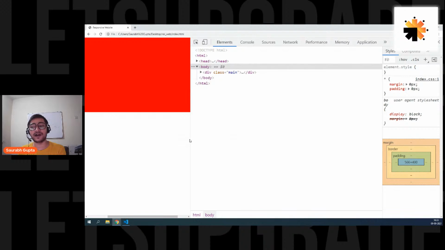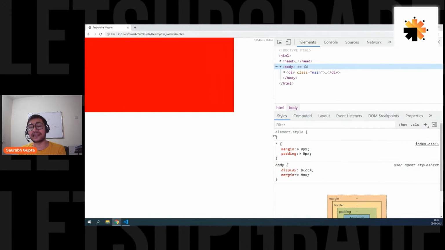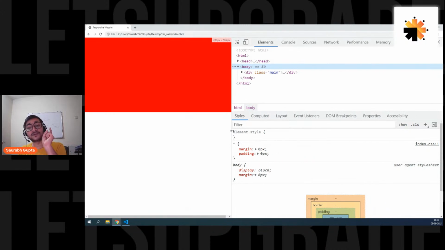Is that clear? So that's why we always try to avoid pixels while giving width. We always try to use percentages while giving width. So width is one of the most important factors of responsiveness.